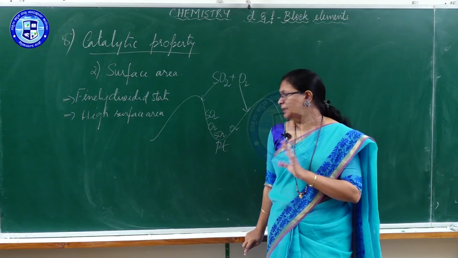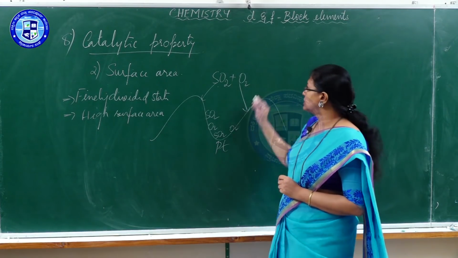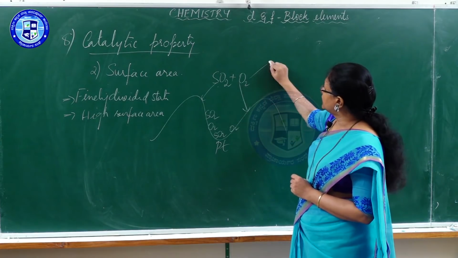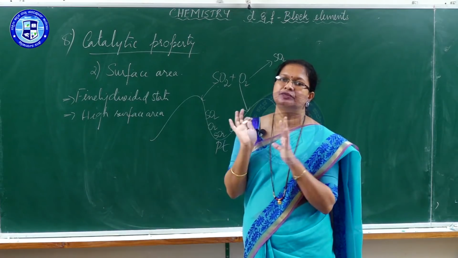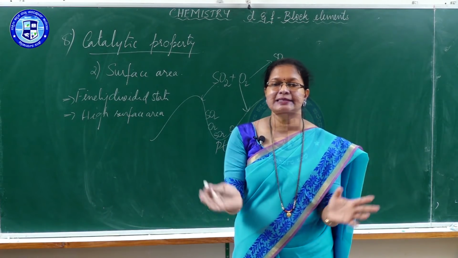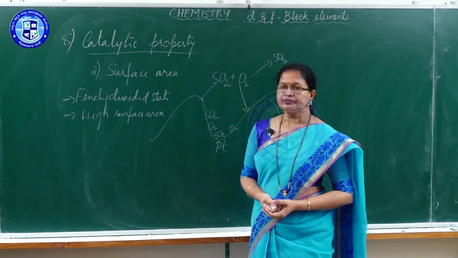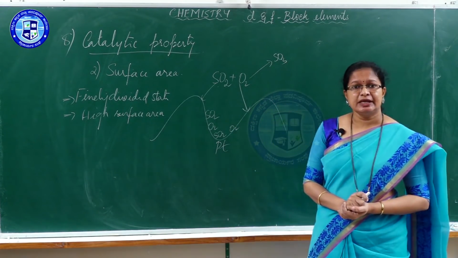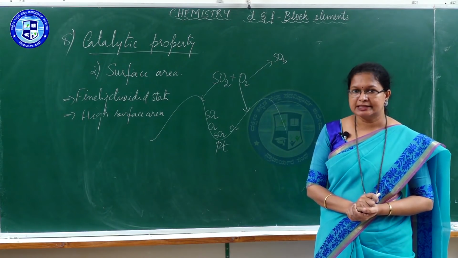This is how platinum helps the reaction of combination of sulfur dioxide with oxygen, and once the sulfur trioxide is produced, it gets dissolved from the surface, it gets out of the surface, making the surface of the platinum available for further reaction. This is where the surface area counts, where catalytic property of D block element is considered.